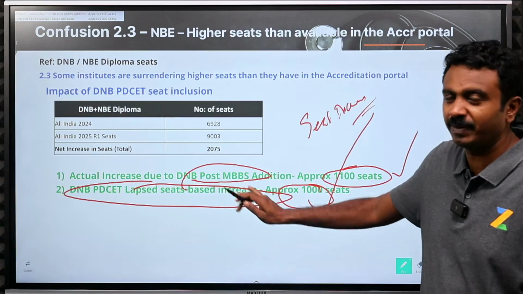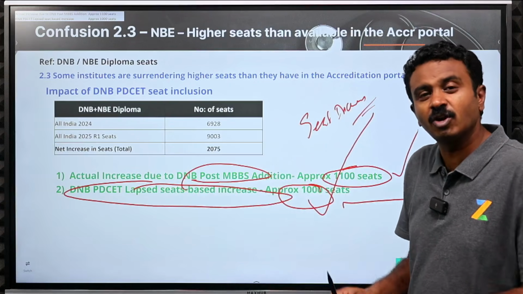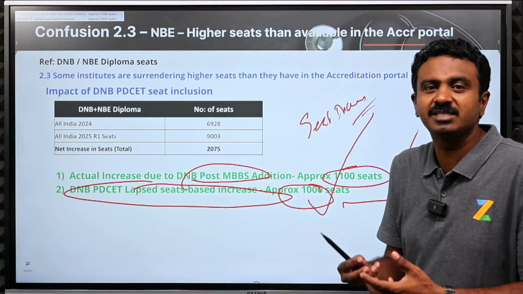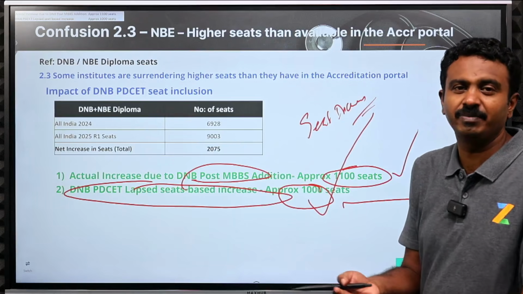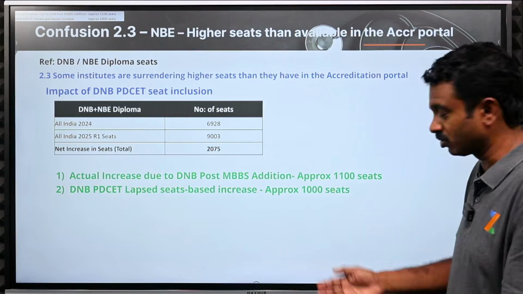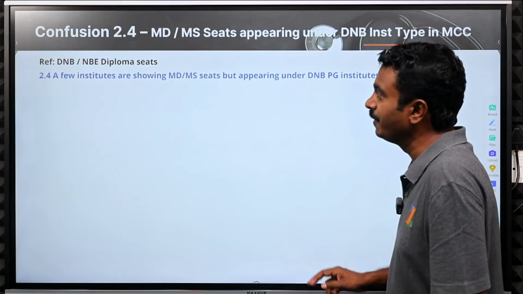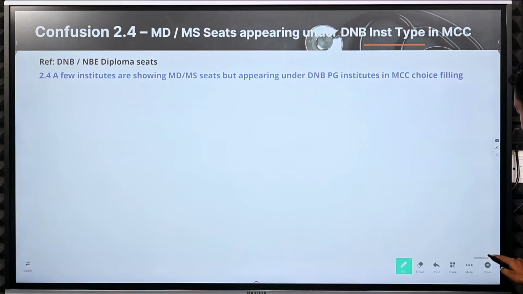This would not have happened had the counselling not been delayed. We are not justifying that, but at least we will be happy that this has happened because of the counselling delay. At least this is one thing that is good that has happened because of the counselling delay. So that explains the additional seats.